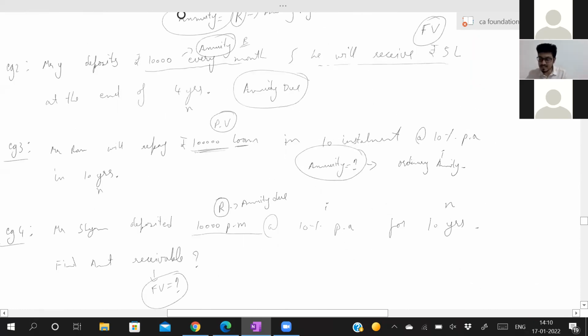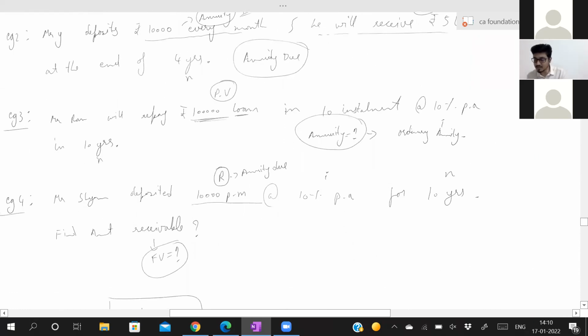Let's see some examples. Sham deposited 10,000 per month at 10% per annum for 10 years. Find amount receivable. See, we had seen what is present value, what is future value. 10,000 per month for the next 10 years, this is your annuity, regular amount at regular interval. Now, 10% is your interest, 10 years is N. Now, what have they asked? Find amount receivable. That means after 10 years, what you receive? That is your future value.